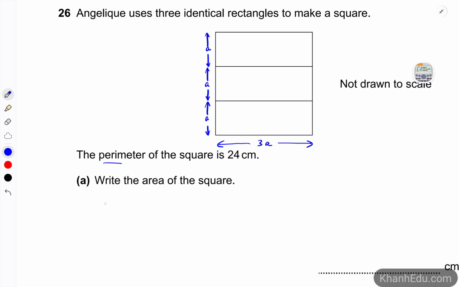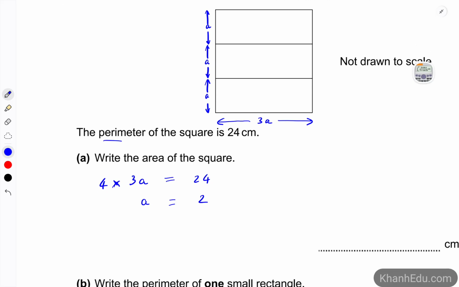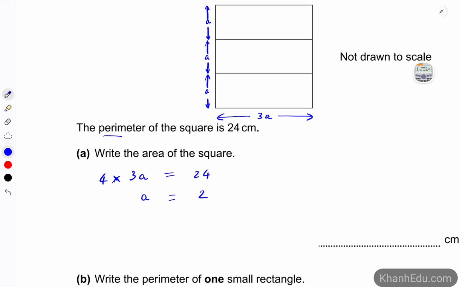So the perimeter is 4 times the side of the square, which is 4 times 3A, which equals 24. So that means A is 24 divided by 12, which is 2. So now we got the value of A, right? So the area of the square. The area of the square is 3A, which is the side of.